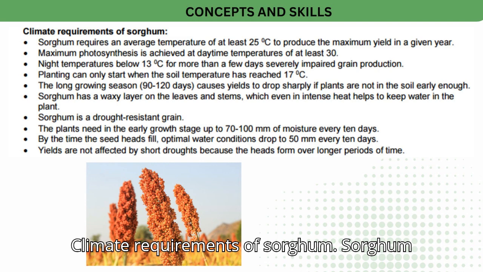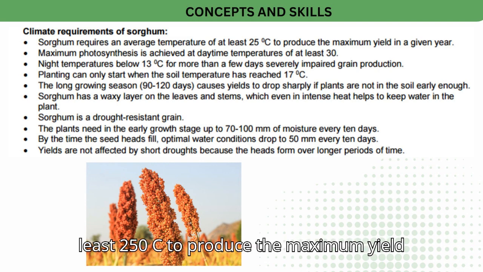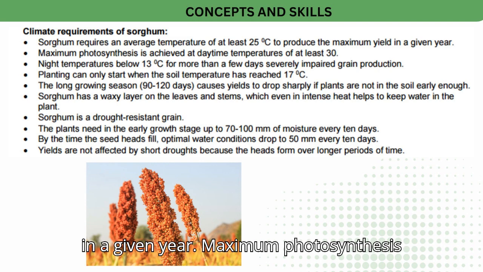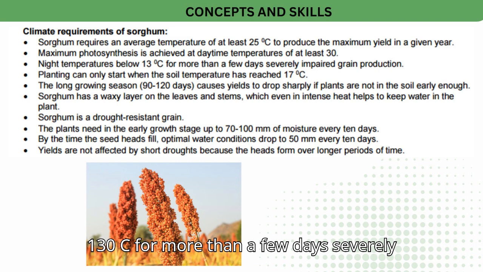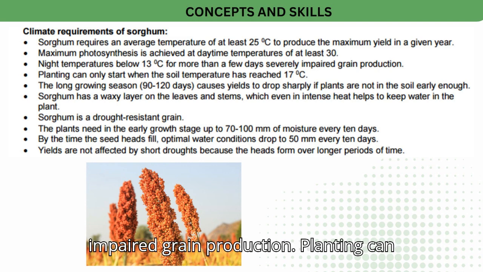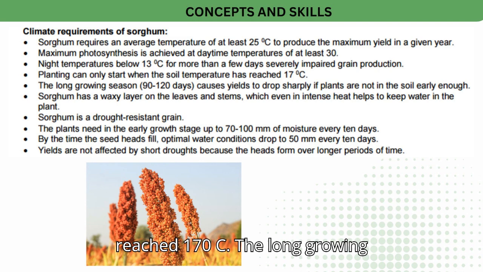Climate requirements of sorghum. Sorghum requires an average temperature of at least 25°C to produce the maximum yield in a given year. Maximum photosynthesis is achieved at daytime temperatures of at least 30°C. Night temperatures below 13°C for more than a few days severely impair grain production. Planting can only start when the soil temperature has reached 17°C.